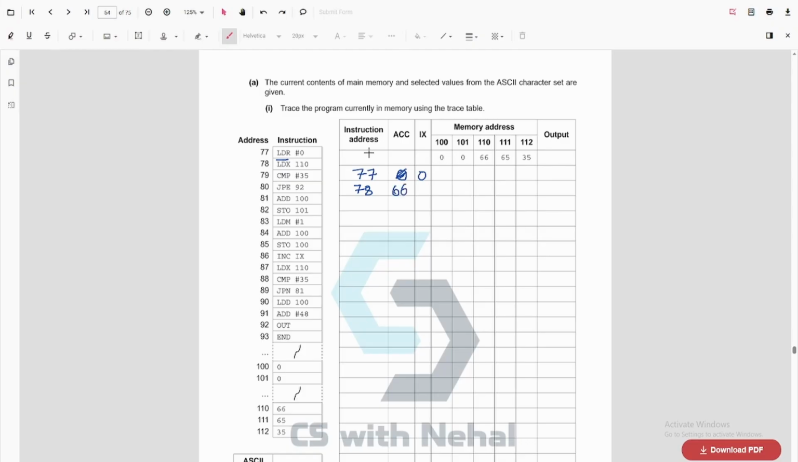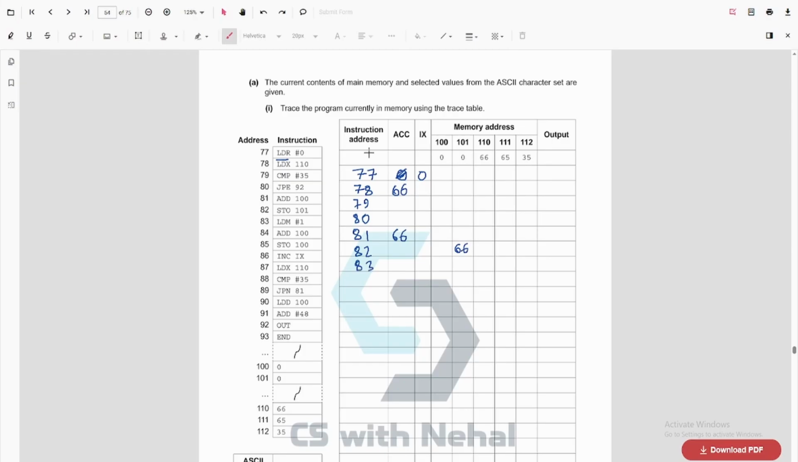So this is now 66. Now we compare this with 35. Nothing happens. 80, nothing happens. 81, we add this with 100. So 66 plus 0 is 66. Then store it in 102, 101. So we store this in this part.